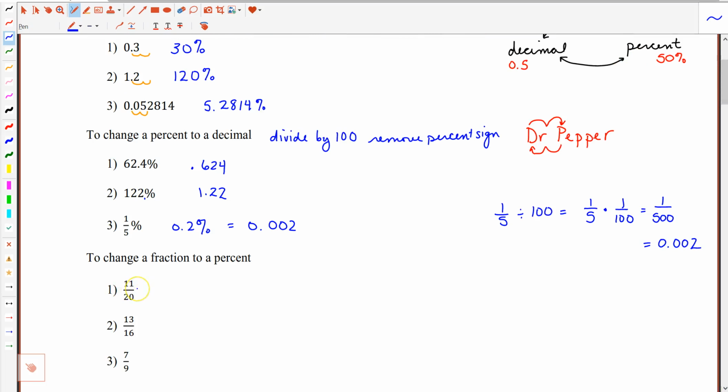So this fraction, 11 over 20, if I were to convert that to a decimal, you would do 11 divided by 20. So this fraction as a decimal equivalent would be 0.55. Then to convert from the decimal to the percent, you're going to move the decimal point right 2 spots. So then this would be equivalent to 55%.